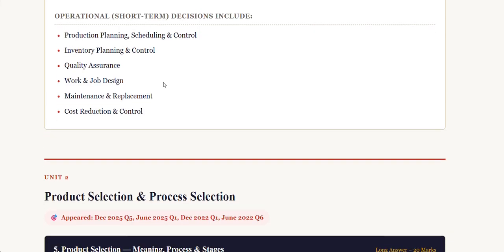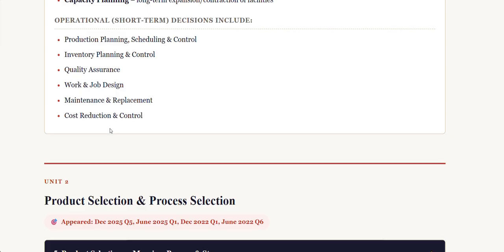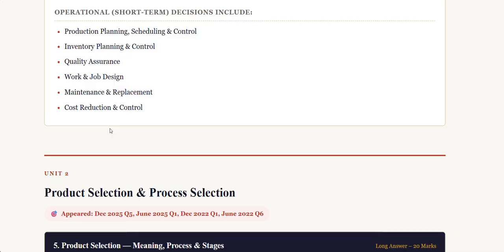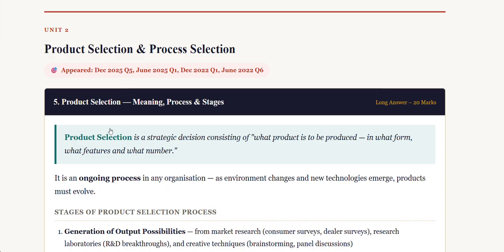In operational decisions, basically we discuss operations management. It includes production planning, scheduling and control, inventory planning and control, quality assurance, work and job design, maintenance and replacement, then cost reduction and control.